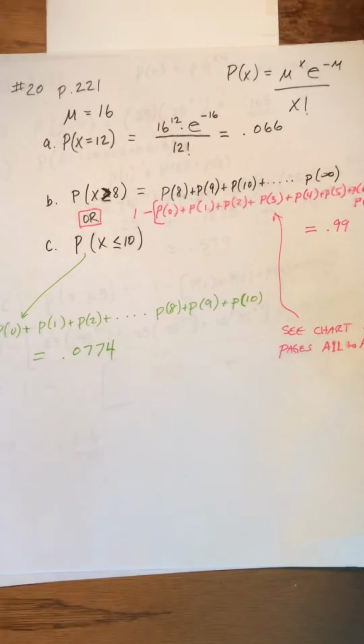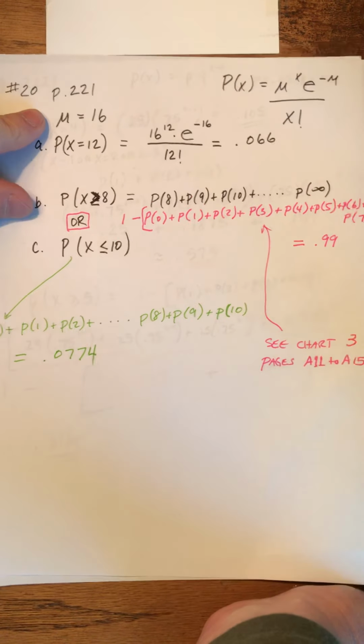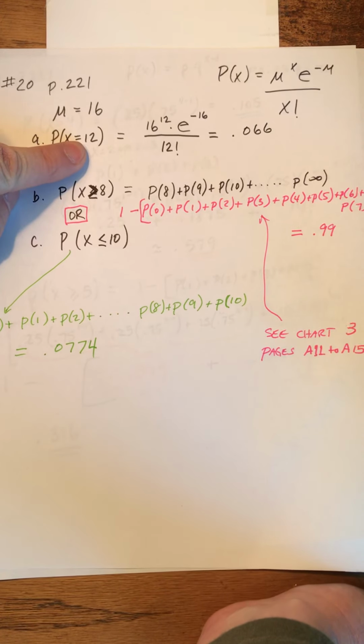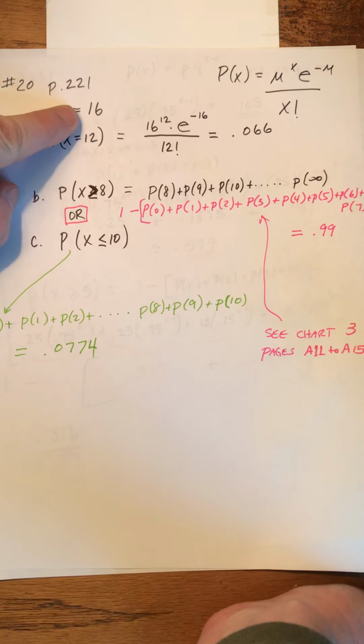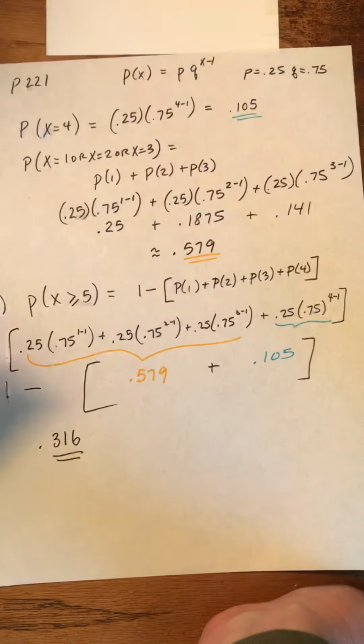That's the Poisson distribution, where they give you an average. This is very important. They give you an average, and then they ask you, well, what if this happened instead? What would the probability of that happening instead be if the average is normally 16? That's what makes it a Poisson distribution.